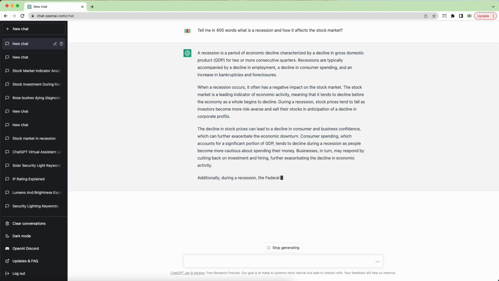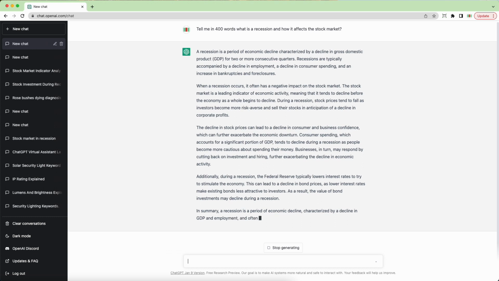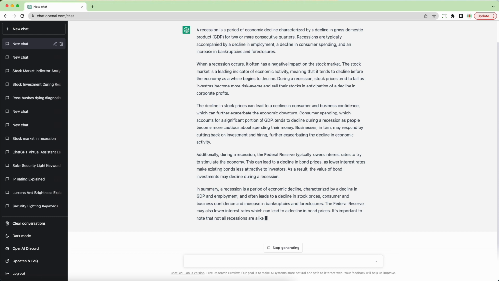So you can see here it's answering my question and explaining what a recession is. A recession is a period of economic decline characterized by a decline in gross domestic product, GDP, for 2 or more consecutive quarters. And then it goes on to talk about how it affects the stock market. There's going to be a decline in stock prices that can lead to a decline in consumer and business confidence, which can further exacerbate the economic downturn. So it does a pretty good job of explaining technically what a recession is and how it would affect the stock market.